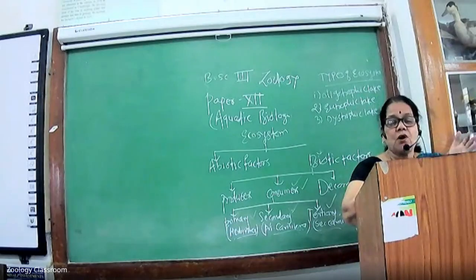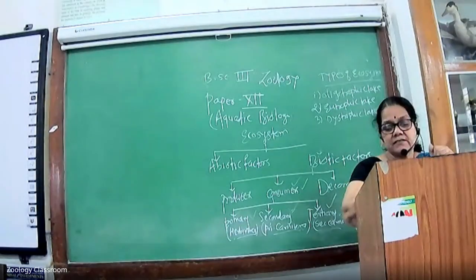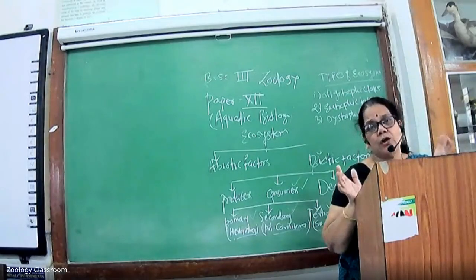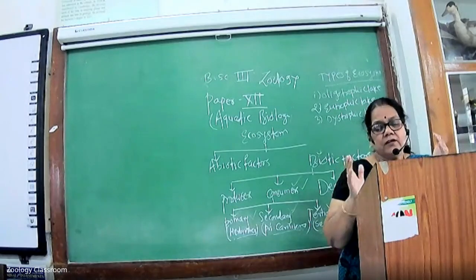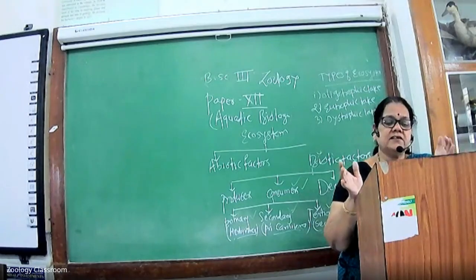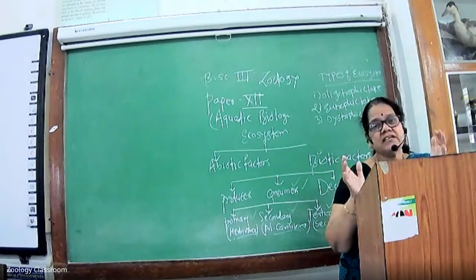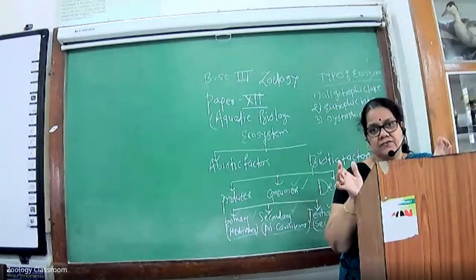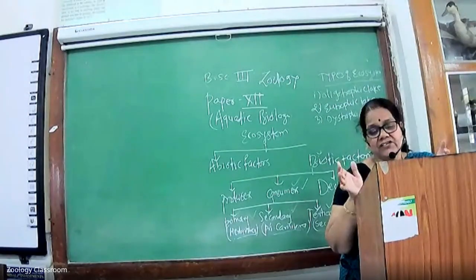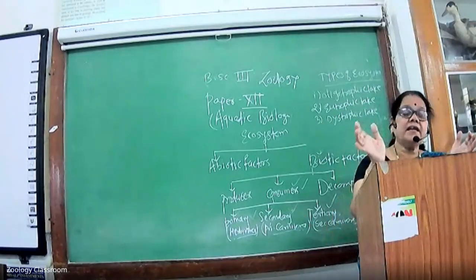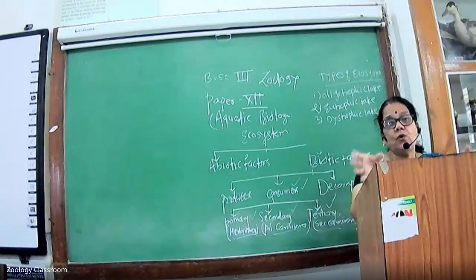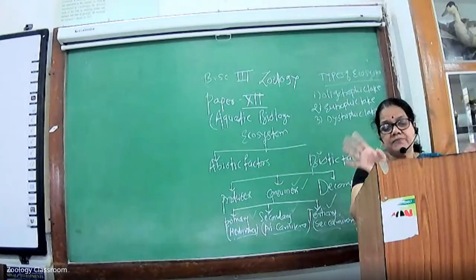Third type is the dystrophic lakes. In dystrophic lakes, the depth of the lake is shallow. Second characteristic feature, they are rich in humus. Humus content is rich in amount. There is a high concentration of humic acids and rich content of phosphorus, nitrogen and calcium. They have poor electrolyte content. Oxygen content is very low, or sometimes absent.